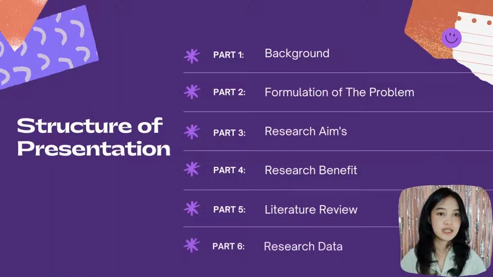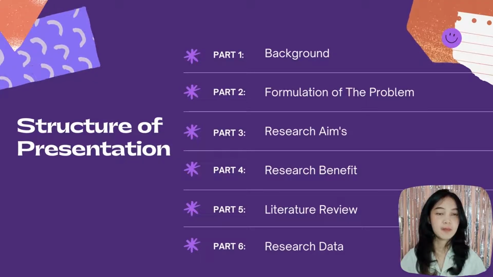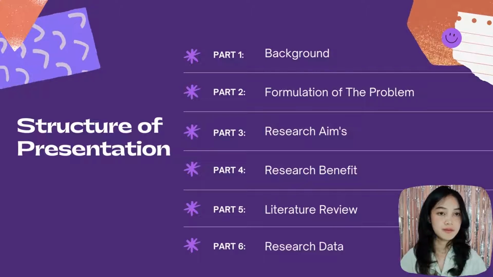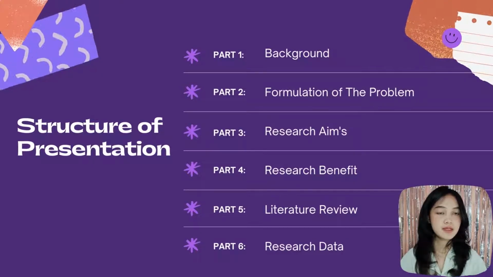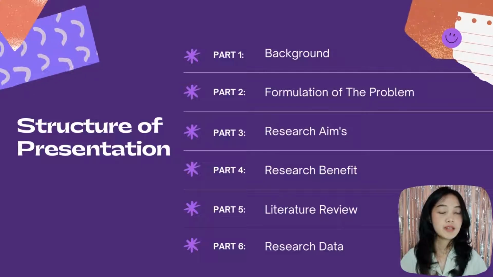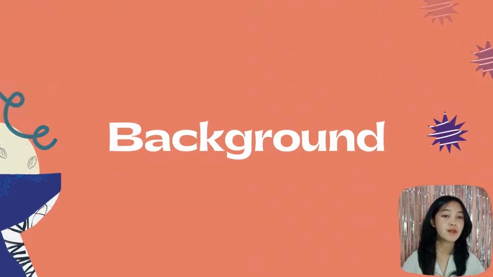Structure of presentation. There are 6 points that I will explain. The first is background, formulation of the problem, research aims, research benefit, literature review, and research data. First of all, we will talk about the background of my research.